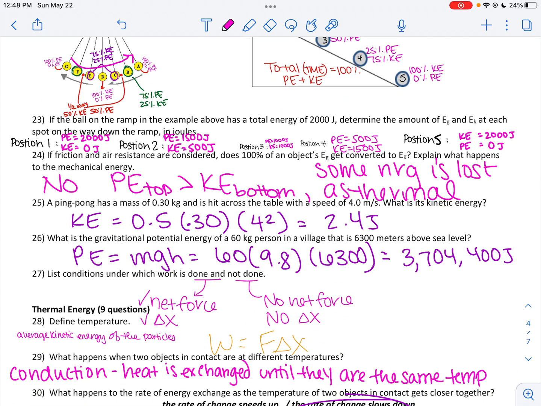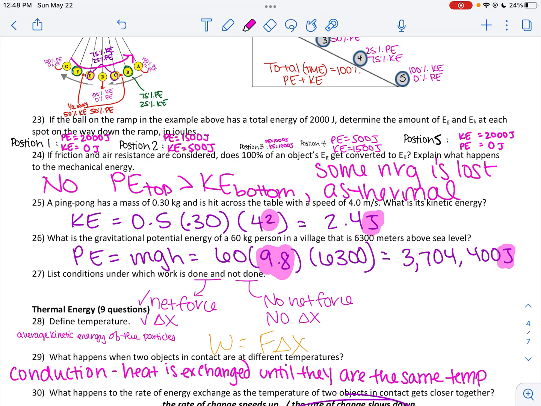25, 26, we have some calculations. 1/2 mv squared. Don't forget, velocity here does get squared. Potential energy, mgh. Don't forget, g is 9.8. So you got your different values. Remember, work and energy is measured in joules.